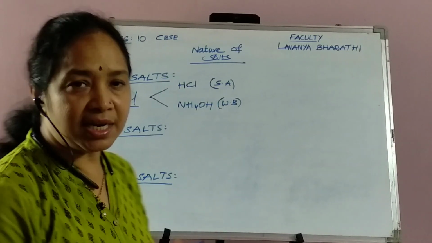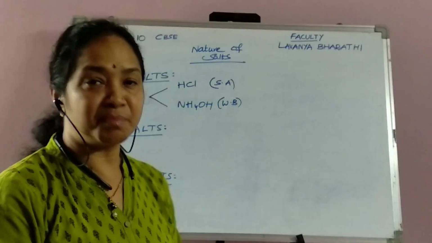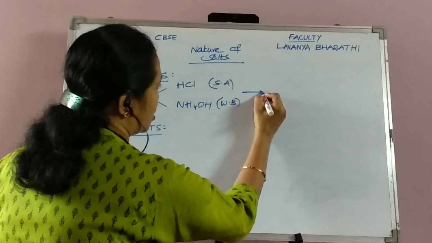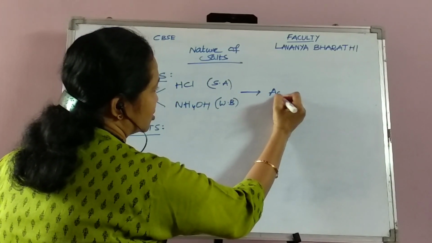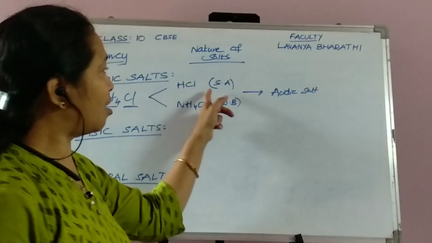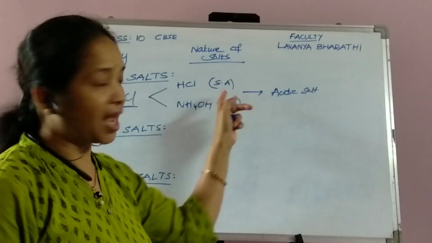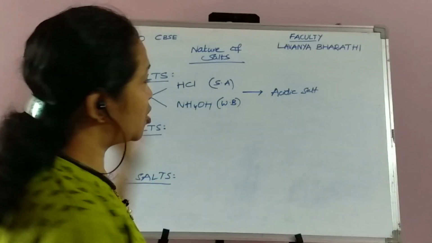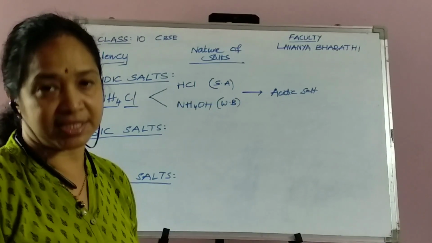Now it is very clear that when a salt is made up of a strong acid and a weak base, definitely that salt is an acidic salt, because here the strength of the acid is very high and the strength of the base is low. So in that way, this ammonium chloride is categorized into acidic salt.